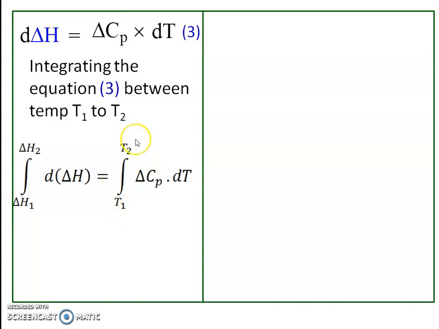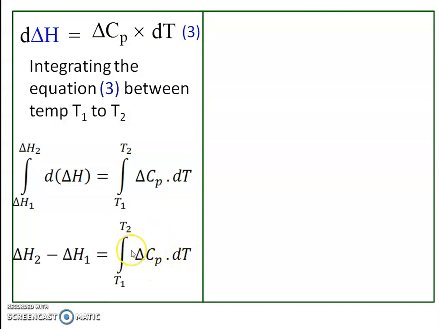The left side gives delta H2 minus delta H1.